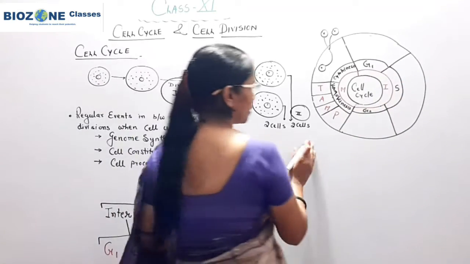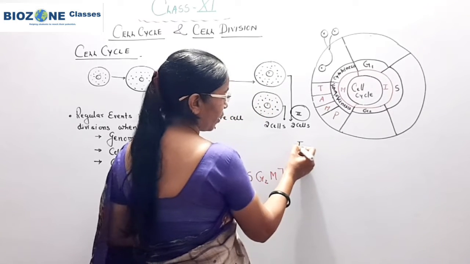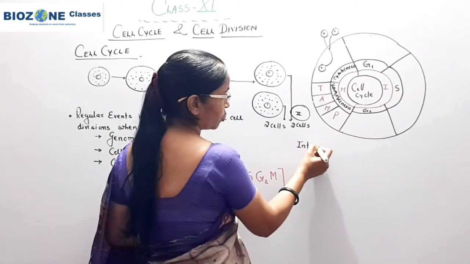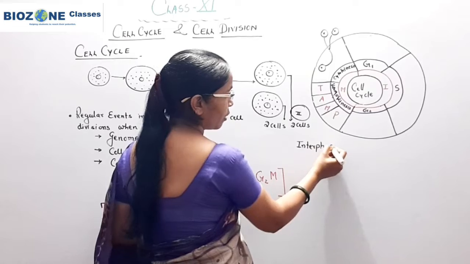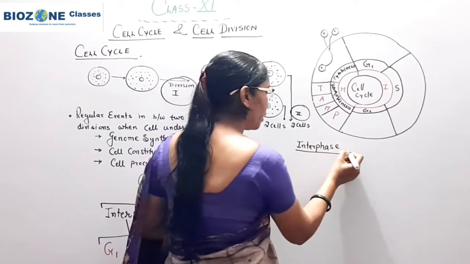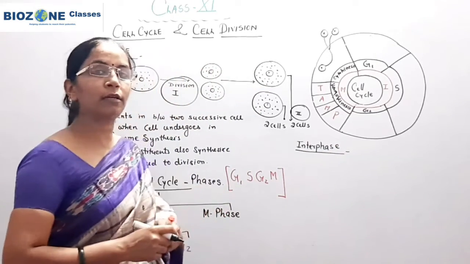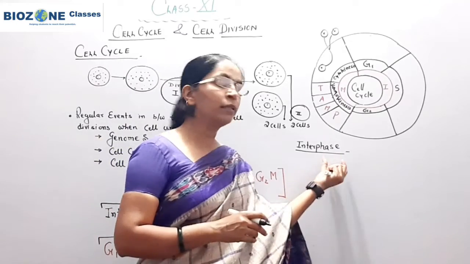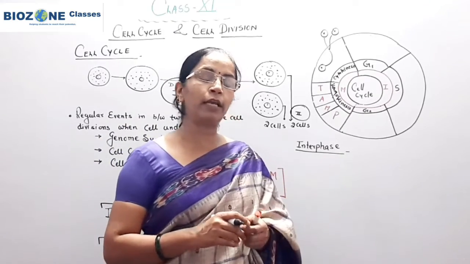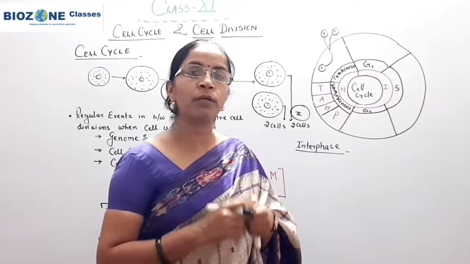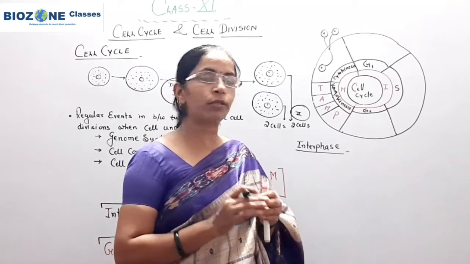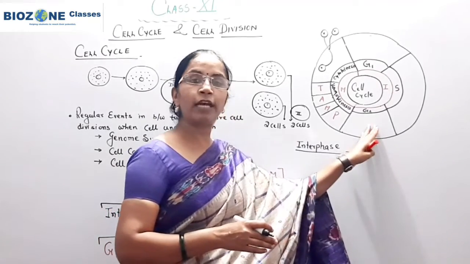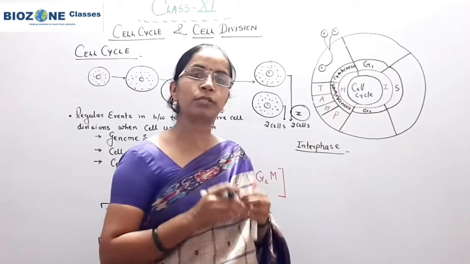When we discuss the interphase, initially it was called the resting phase, but now it is discovered and proved that interphase is a metabolically active phase, because the cells during interphase prepare for the next cell division.